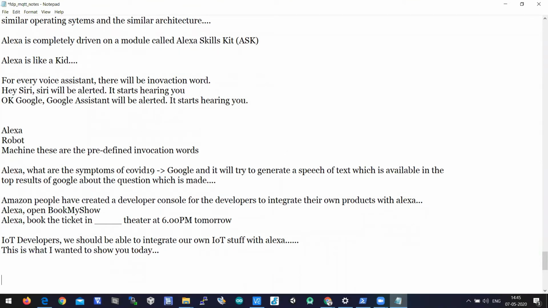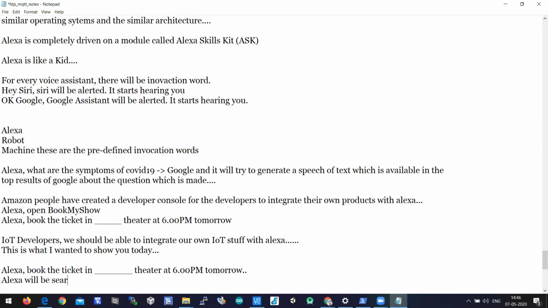For example, if you say, Alexa, book the ticket in so and so theater at 6 p.m. tomorrow, Alexa will be confused.